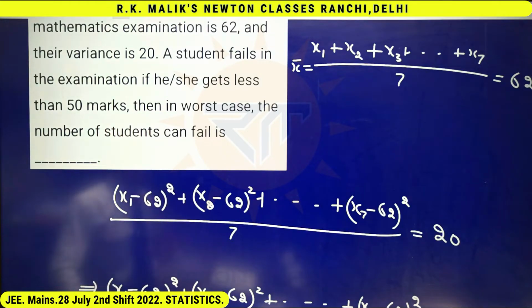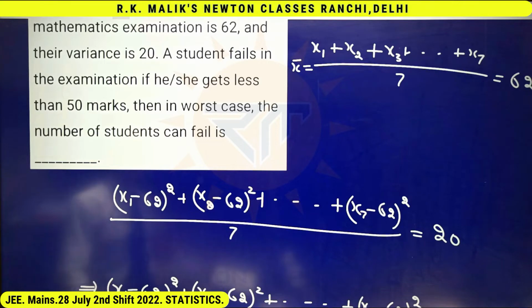Worst possible case means maximum how many students can fail. First of all, let me see whether some student can fail in this exam or not. Clearly, he will fail if he gets 49 or less marks. And let us see whether it is possible for some student to score 49 marks.